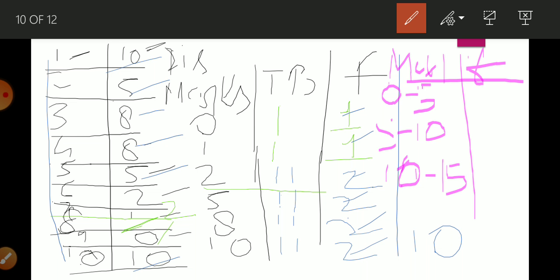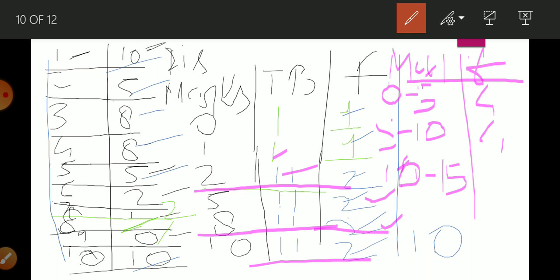Okay, those students who got 5 marks are not written in the first class, because 0 to 5 means those students whose marks are equal to 0 and less than 5. So we are going to write these numbers, that is 2 to 4. So 0 to 4, how many students are here? 4 students. Now 5 to 10, we are going to write this much, so 2 and 2, that is 4 students. Now 10 to 15, there are 2 students, so in this way the total is 10.